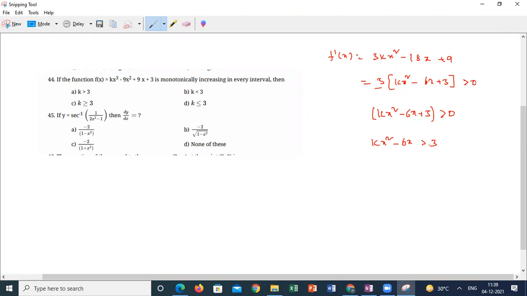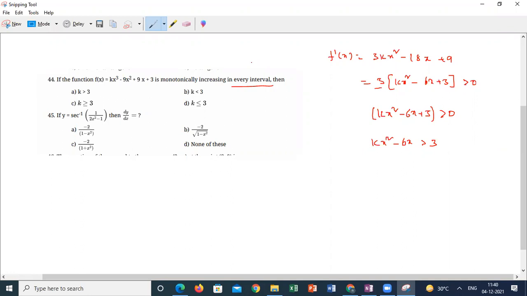You take the values and try to substitute. 3x² − 6x or −2x² − 6x greater than or equal to −3. Take any one value and check. Every interval means you have to take any value of real numbers. If I take x equal to 0, it should be positive. If I take x equal to 0, what is happening? 0 is coming greater than −3.